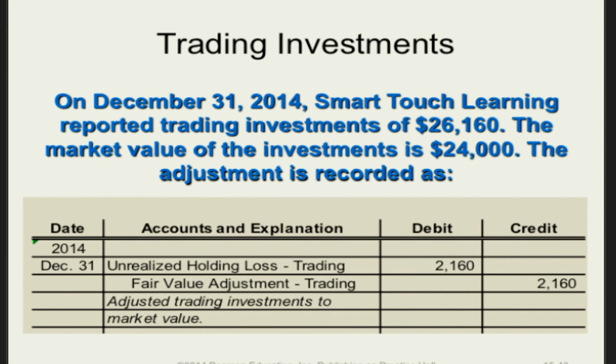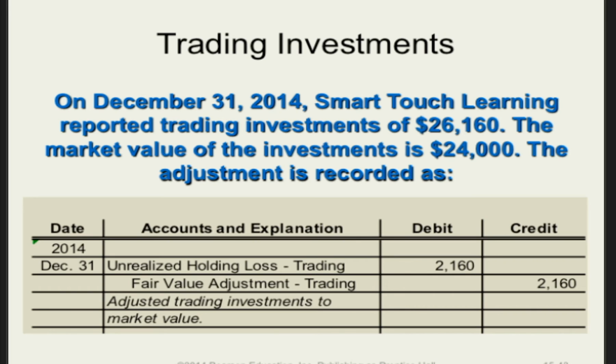On December 31st, 2014, Smart Touch Learning reported trading investments of $26,160. The market value of those securities on December 31st, 2014 is only $24,000. Because there has been a change in market value, the change must be recorded. The entry will require, as seen here, a debit to unrealized holding loss, trading securities, for $2,160, and a credit to fair value adjustment trading securities for $2,160.